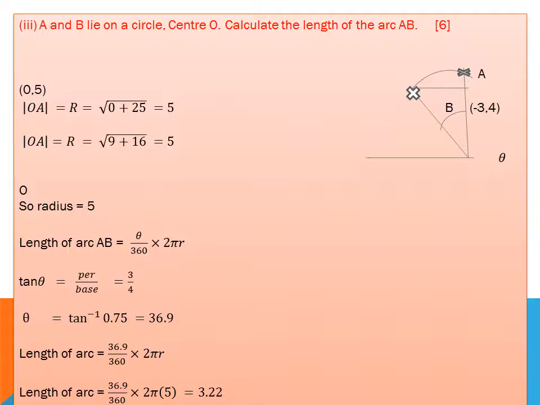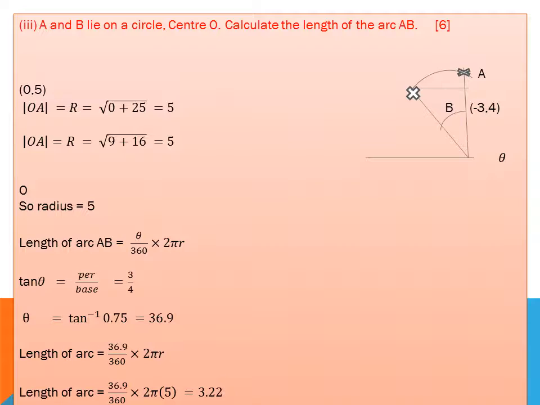Question 5. OA is equal to the radius. I draw a part of the circle here, OAB. B is the point minus 3, 4 and A is the point 0, 5. The magnitude of OA is 0 square plus 5 square, which is 25, take the square root, it is equal to 5. OA is equal to the radius 5. Then take the length of OB, not OA. Minus 3 square becomes 9 and 4 square becomes 16. When I solve it on my calculator, I find that the radius is equal to 5. So the radius is equal to 5.